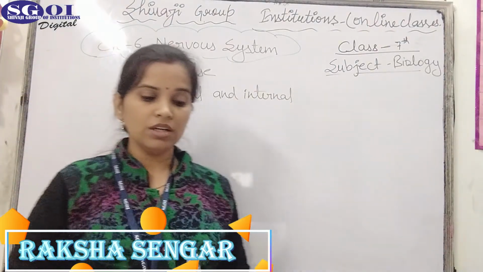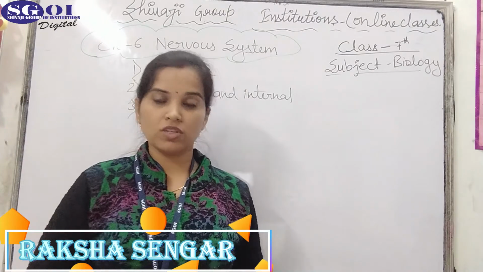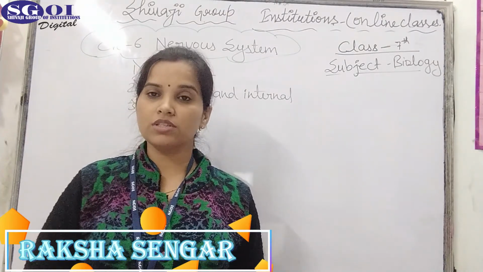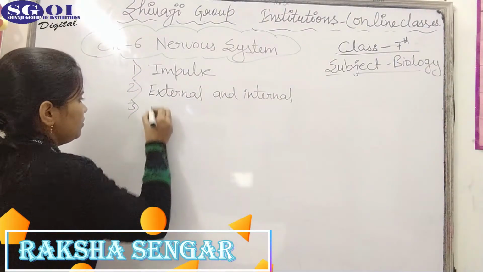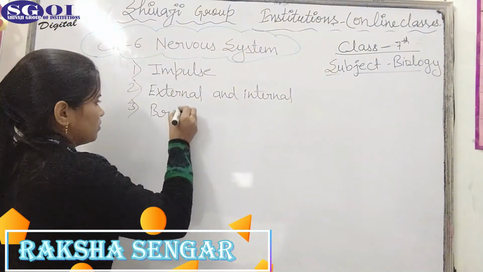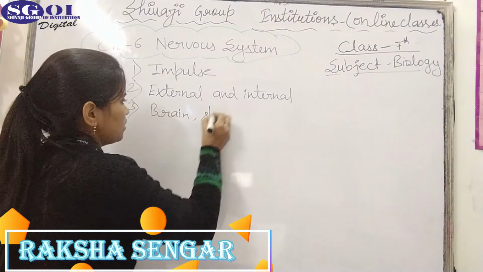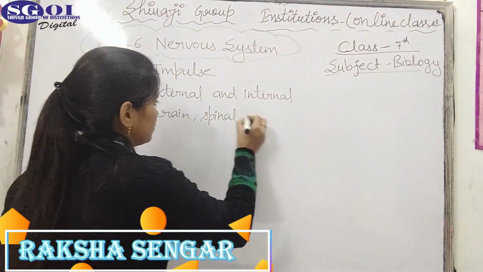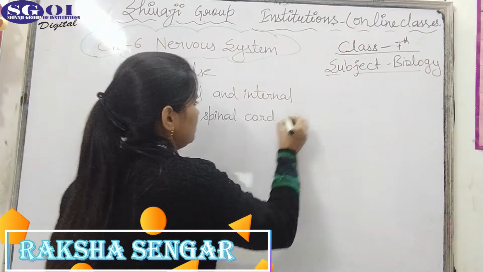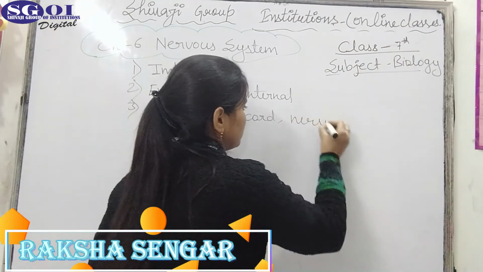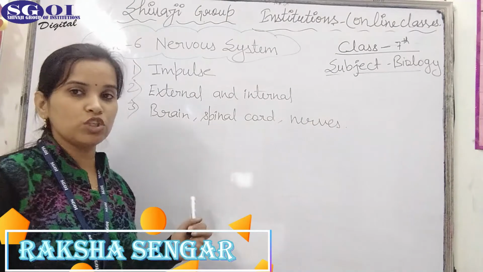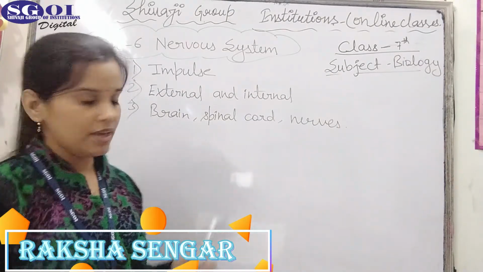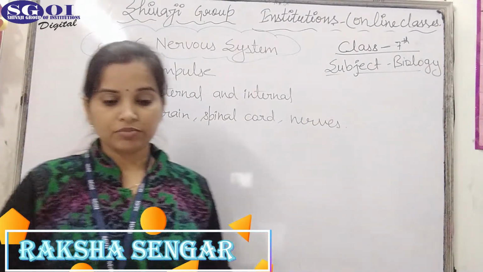Next, question number third. Nervous system in human consists of. In human, the nervous system consists of three things, that is brain, spinal cord and nerves. So these are the basic things. These are the things which make up the nervous system. A nervous system has these three things.